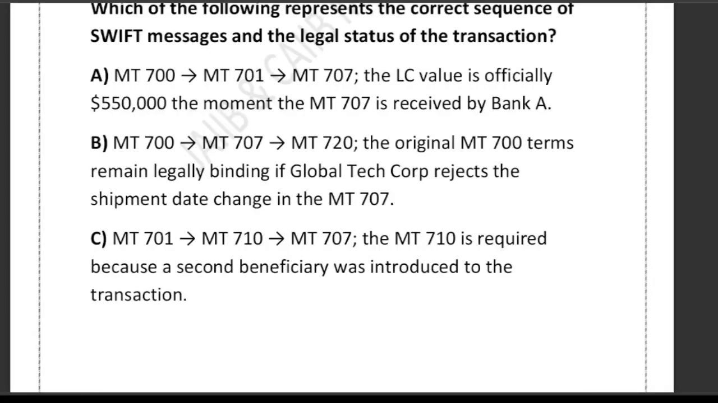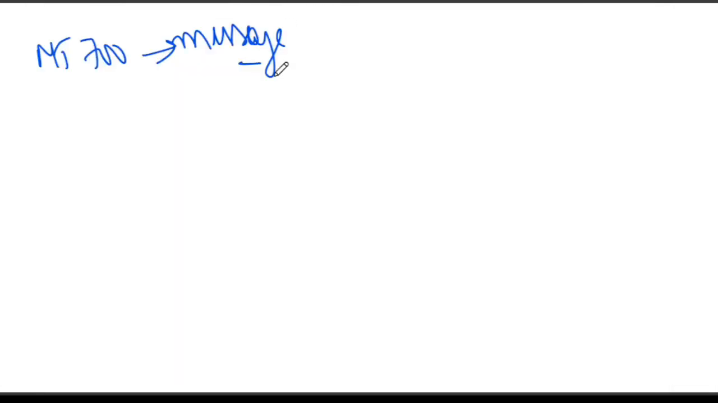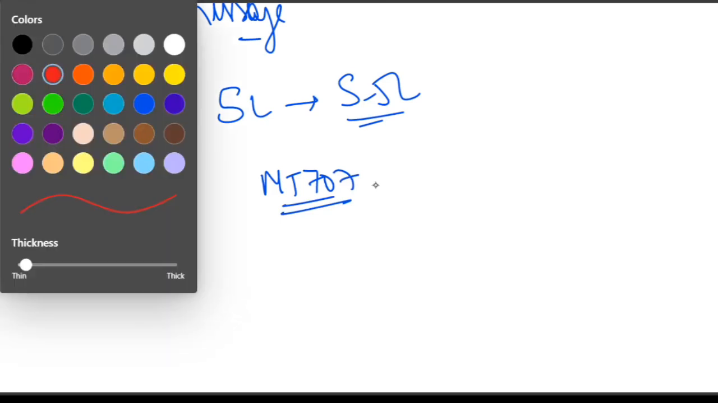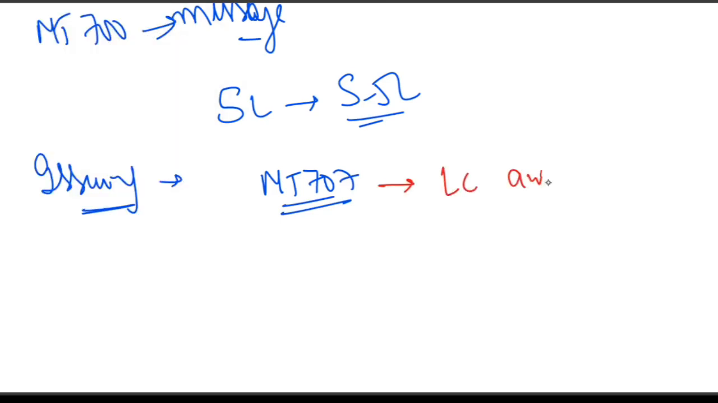So let's get started. First of all, what is happening here? Due to the production delay, Global Tech Corp asks for two changes. What are the two changes? An extension of the shipping date and an increase in the LC value from $5 lakh to $5.5 lakh. This is what Global Tech Corp asked for. The issuing bank agrees, saying okay, I'm ready, and sends the changes using MT707. Remember, this is a very important point: MT707 is an LC amendment message, used for any kind of amendment related to the LC.